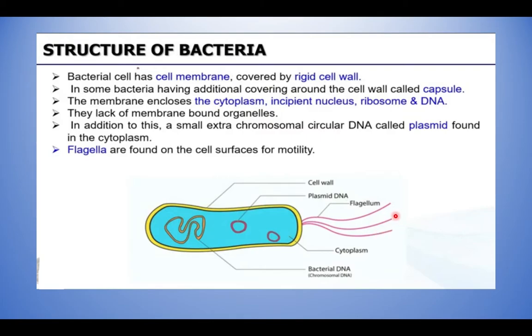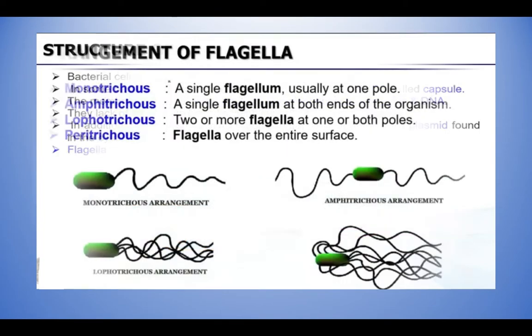For what purpose? For movement. So flagella are found on the cell surfaces for motility. If the flagella is present, that bacteria is movable. Some kinds of bacteria are not movable. They don't have flagella. Right? This is about the structure of bacteria. Very important question, structure of bacteria.